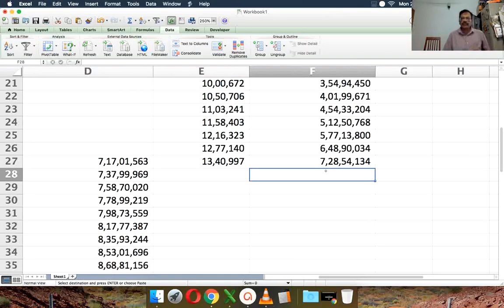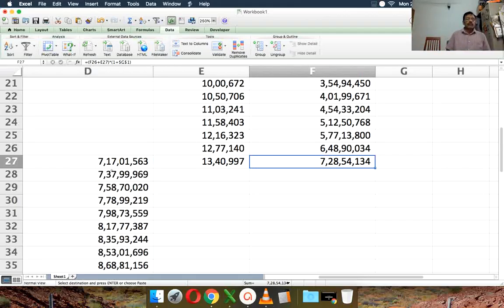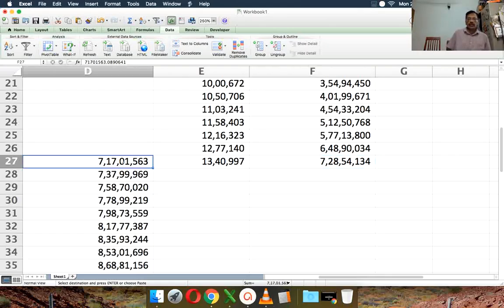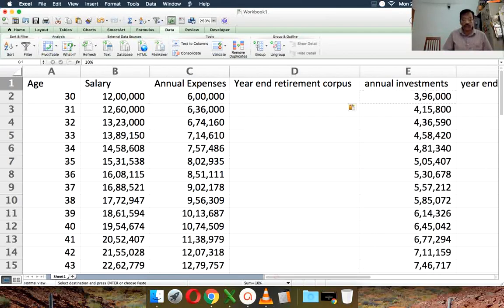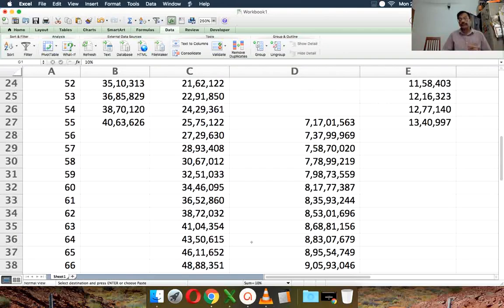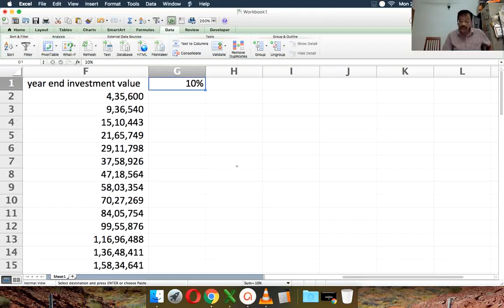Now at 10% return, and at 33% of annual expenses going towards retirement investment, you are able to get a corpus of 7.28 crores, which is a little bit better than the target corpus of 7.17 crores, which is fine at 10% portfolio return. So the entire portfolio of your equity investments, EPF, PPF, everything together after 25 years, from age 30 to age 55, should give you 10% after tax. That in and of itself is a pretty long ask.